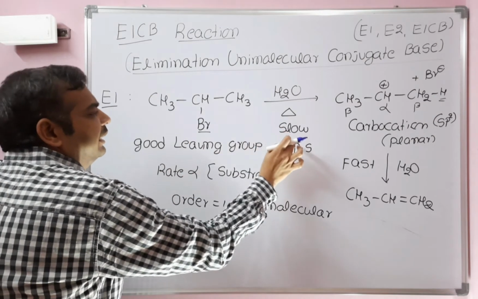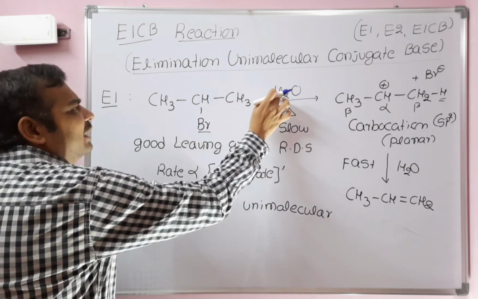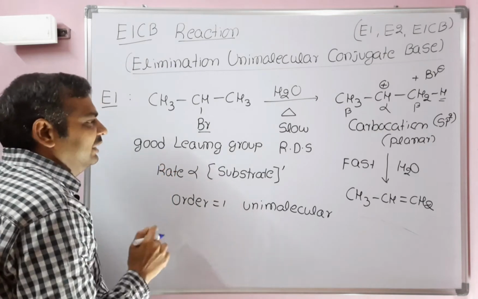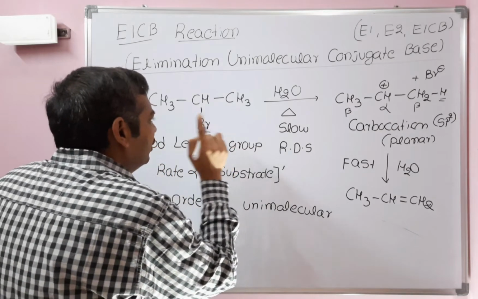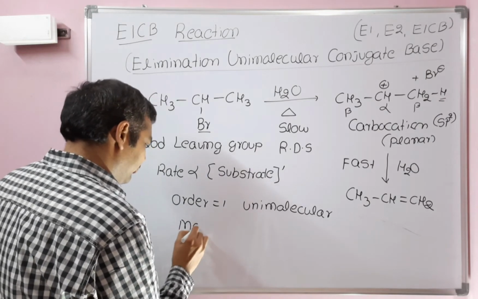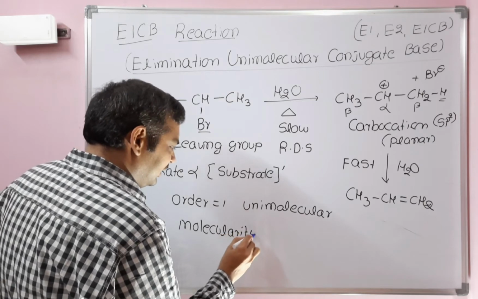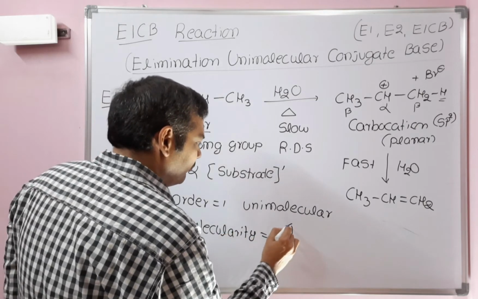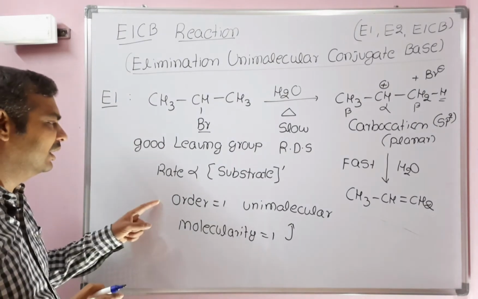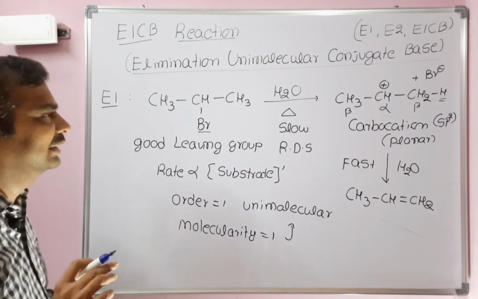Also, in the rate determining step, the slow step, only one molecule is involved. Even though we are writing water, there is no role of water in the first step. So the molecularity is also 1. Since molecularity is 1, it is unimolecular. Order is equal to 1, first order kinetics, and molecularity is also 1 for the E1 reaction.